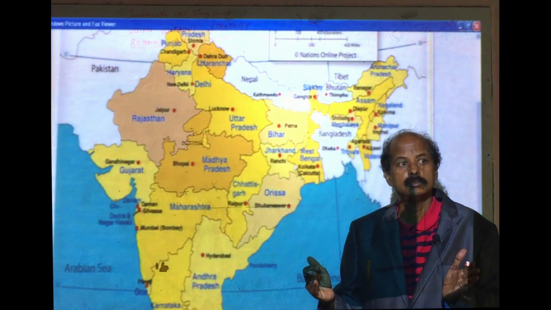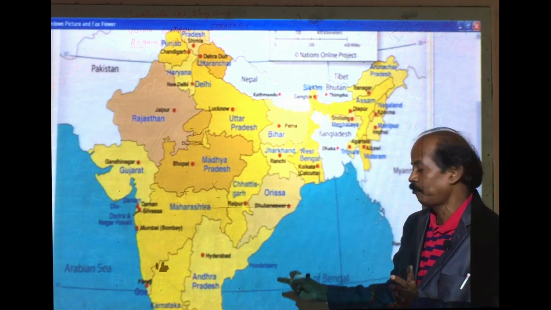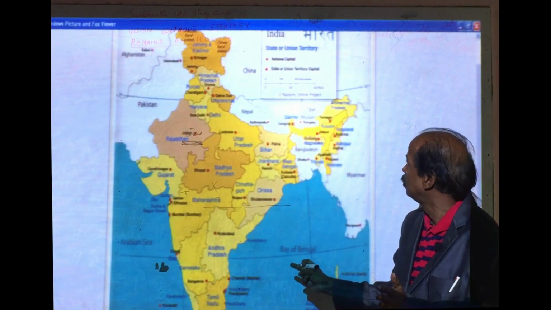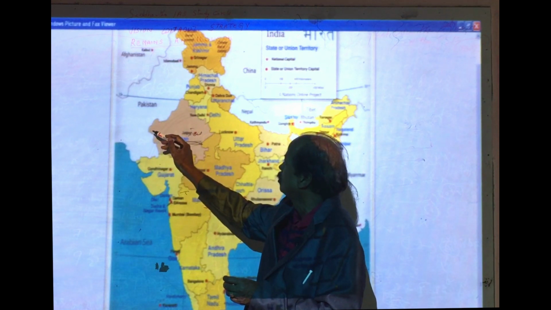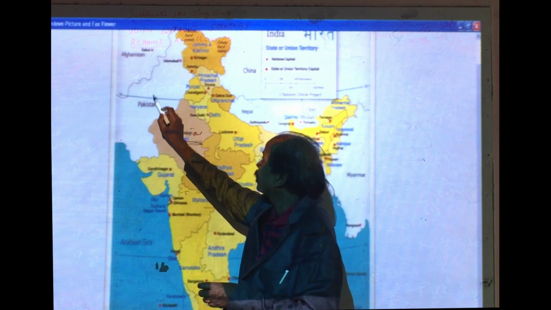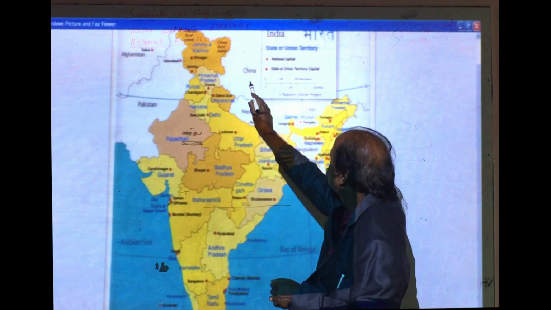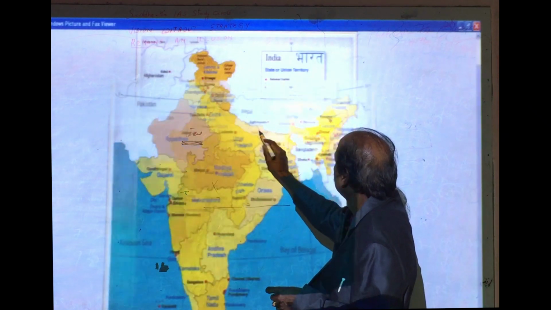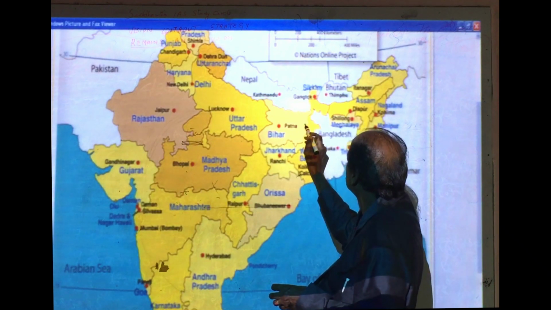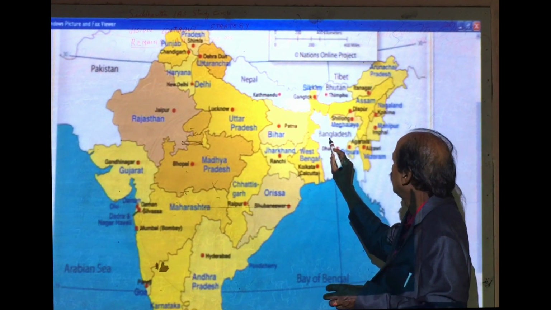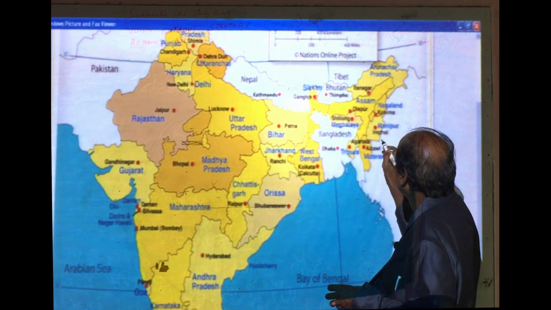India map. Now let's see, you have to know the India map very clearly. As I already told, the neighboring countries on the map: Pakistan and Afghanistan at the side, and China, Nepal, Bhutan, then to the east Bangladesh, and the far east, Myanmar.